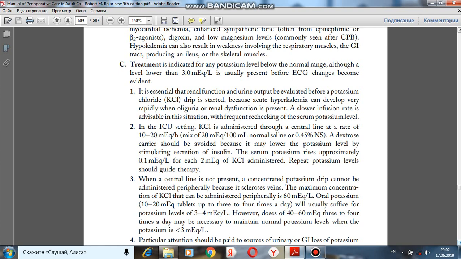C. Treatment. Treatment is indicated for any potassium level below the normal range. Also, a level lower than 3.0 milliequivalent is usually present before ECG changes become evident. It is essential that renal function and urine output be evaluated before a potassium chloride drip is started, because acute hyperkalemia can develop very rapidly when oliguria or renal dysfunction is present. A slower infusion rate is advisable in this situation, with frequent rechecking of the serum potassium level.